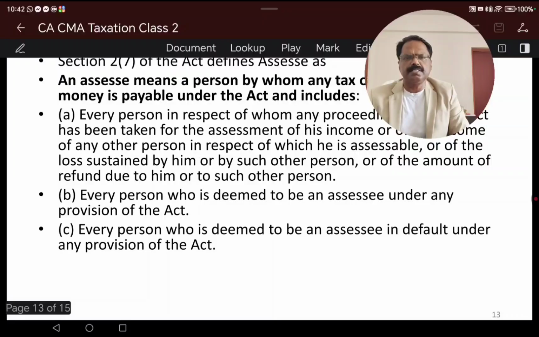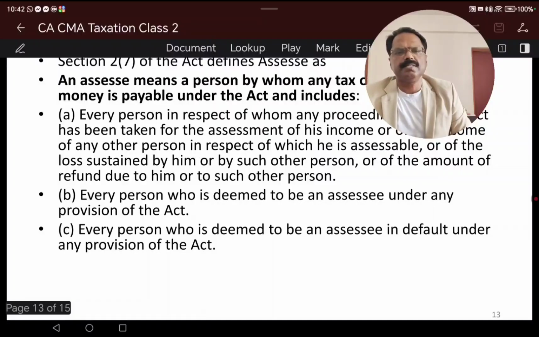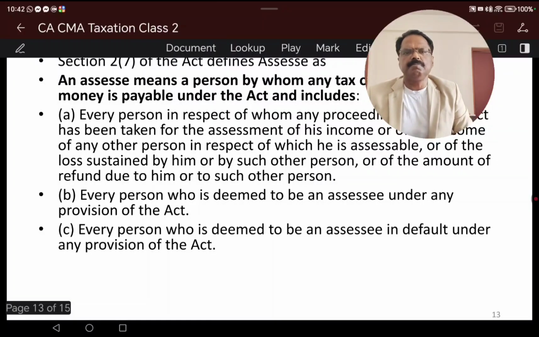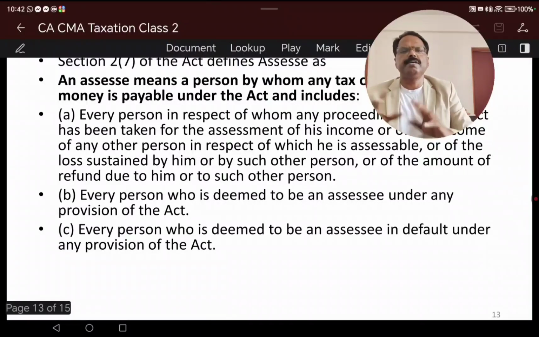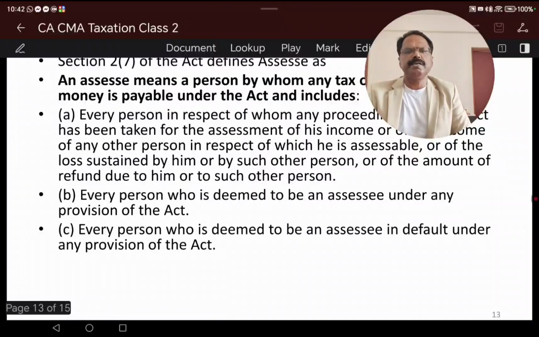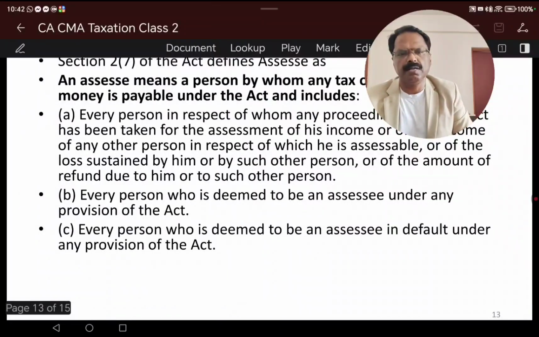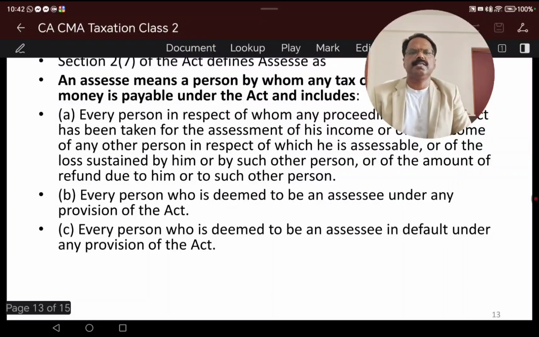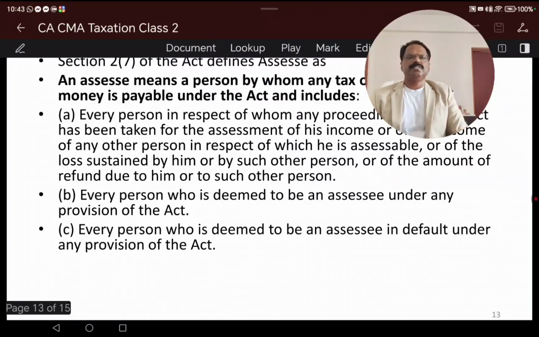An assessee under section 2 subsection 7 means a person by whom any tax or any other sum of money is payable under this Income Tax Act. This includes money payable or money receivable, I mean in the form of refund. Every person in respect of whom any proceedings are pending also comes under this assessee. Any person deemed to be an assessee under any provisions of this Act.